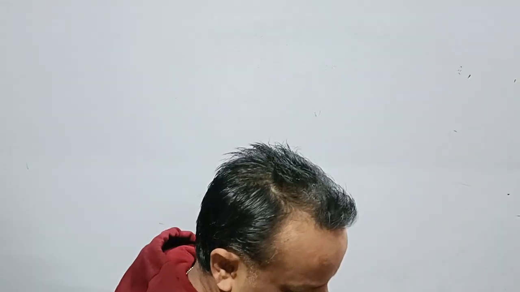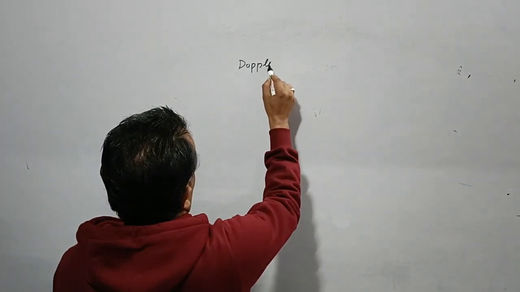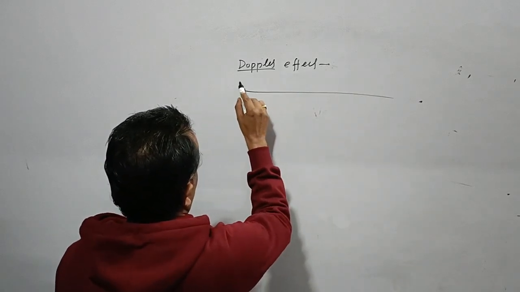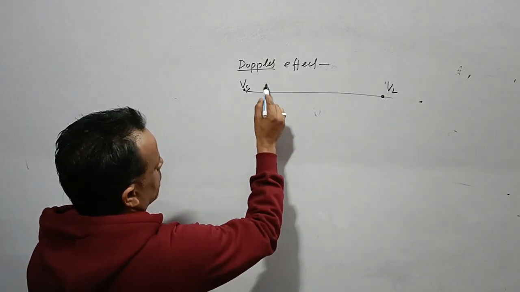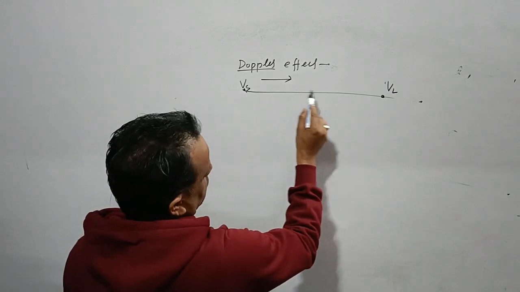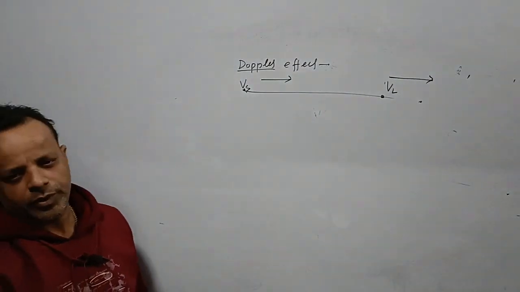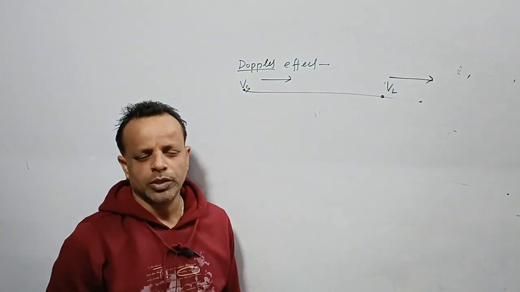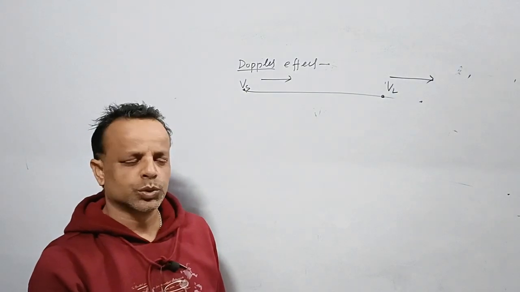Then we have, what is Doppler effect? Let us suppose there is a source of sound, and this is the listener. Suppose the source is moving toward the listener and the listener is moving away from the source. Basically, the Doppler effect says that there is an apparent change in the frequency of sound when there is a relative motion between the source and the listener.